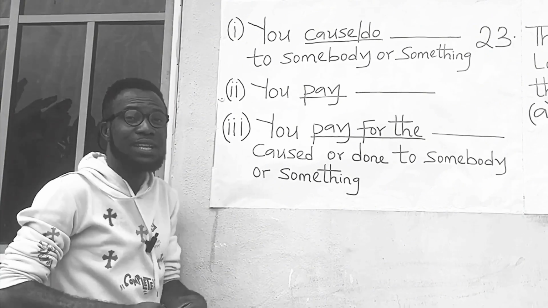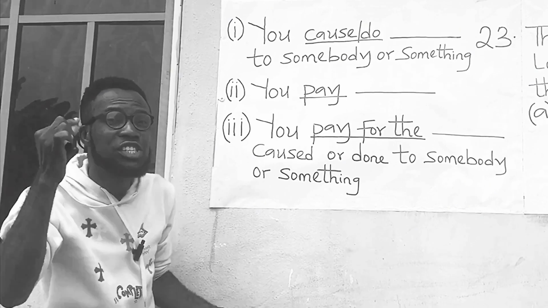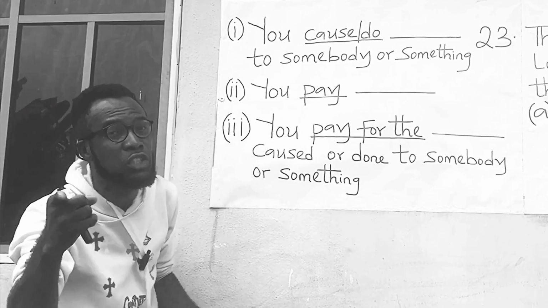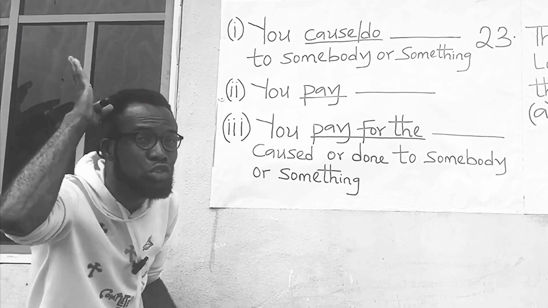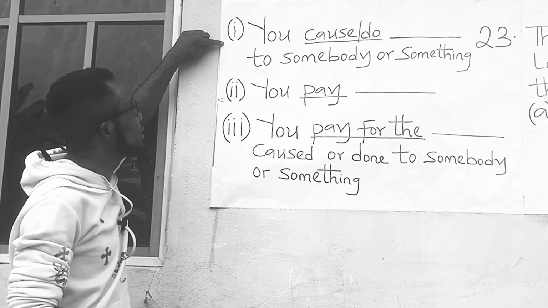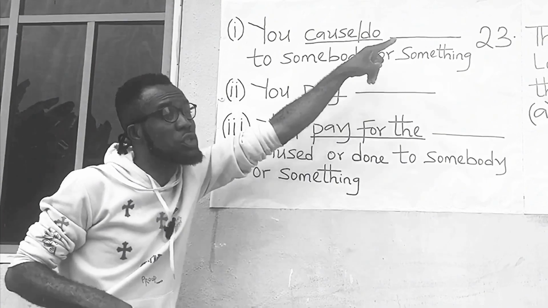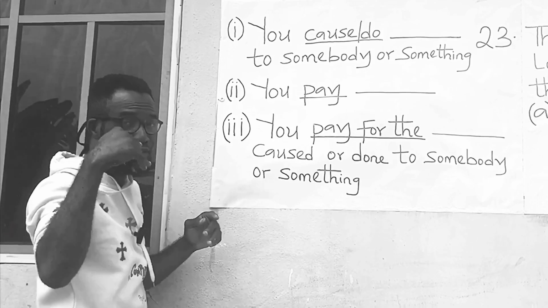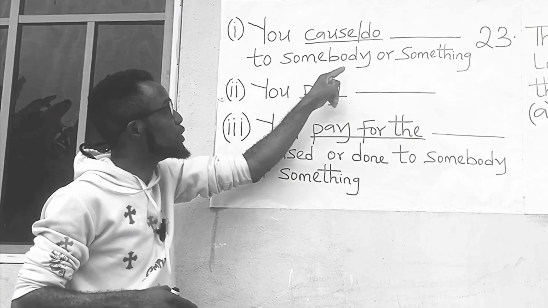At this point, let me give you the various constructions that questions under damage and damages usually follow, and I'll tell you the answer for each construction. The first construction: you cause or do dash to somebody or something.